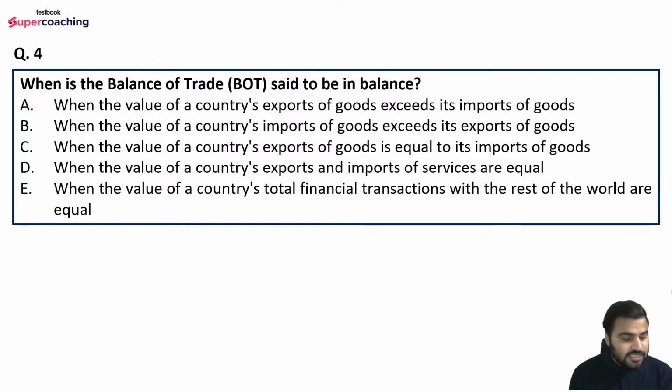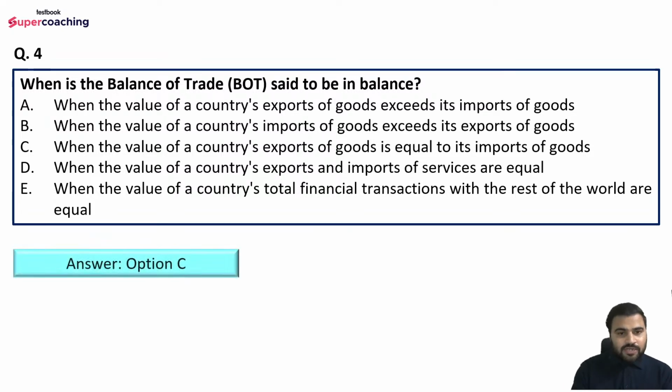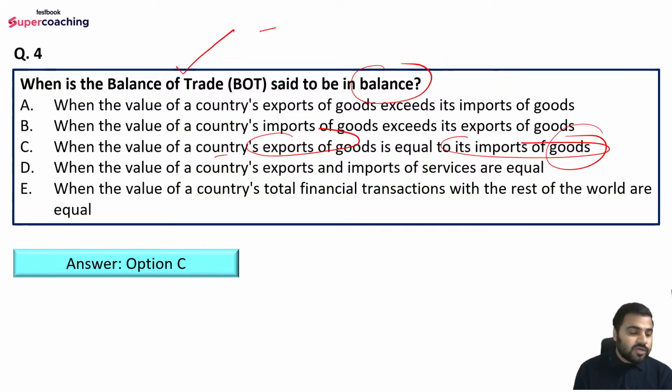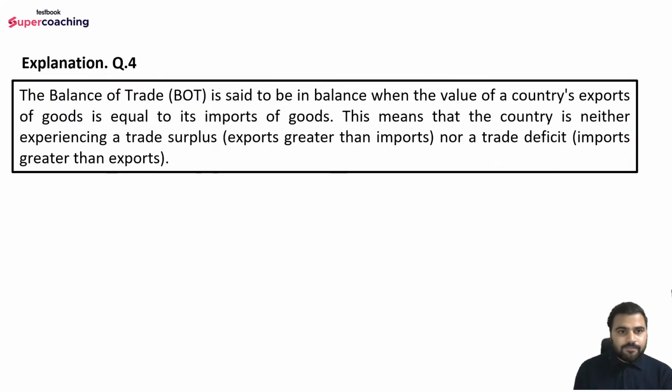So Nachos and Cheese is also saying option number C, right? So correct, option number C is the right answer. Whenever we are saying balance, balance means whatever you are earning, that much you are spending. So if your income is equal to your expenditure, then we will say that thing is in balance. So the right answer is option number C only: when the value of a country's export of goods is equal to import of goods, then we will say that our balance of trade is in balance. And since we are talking about balance of trade only, goods will only be included here. I hope you got the clarity.